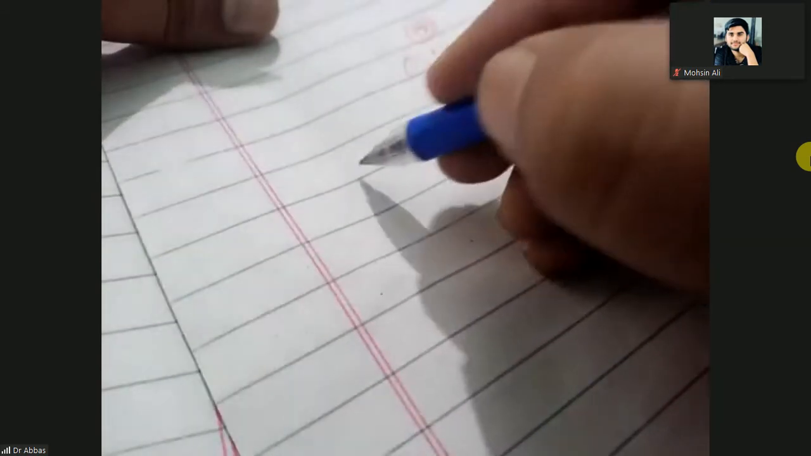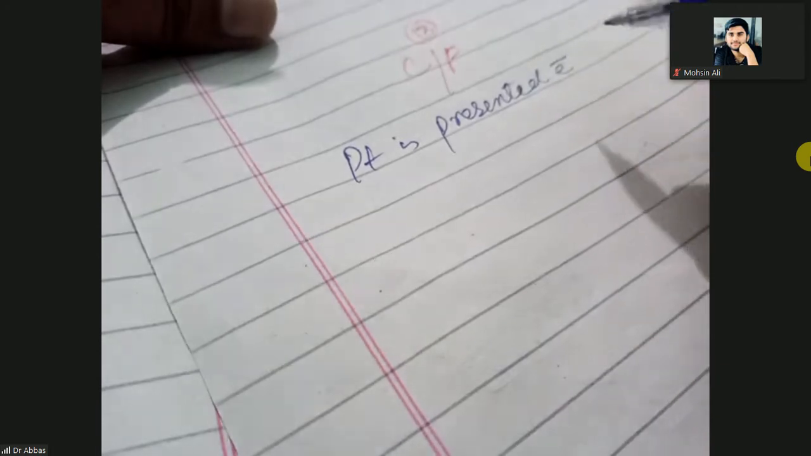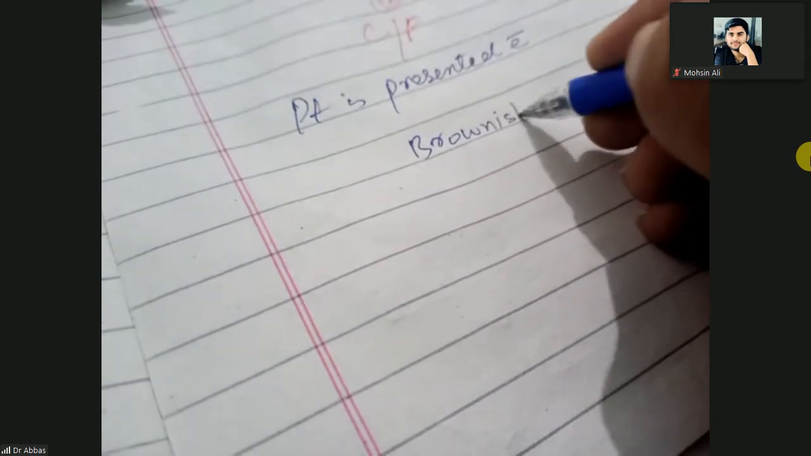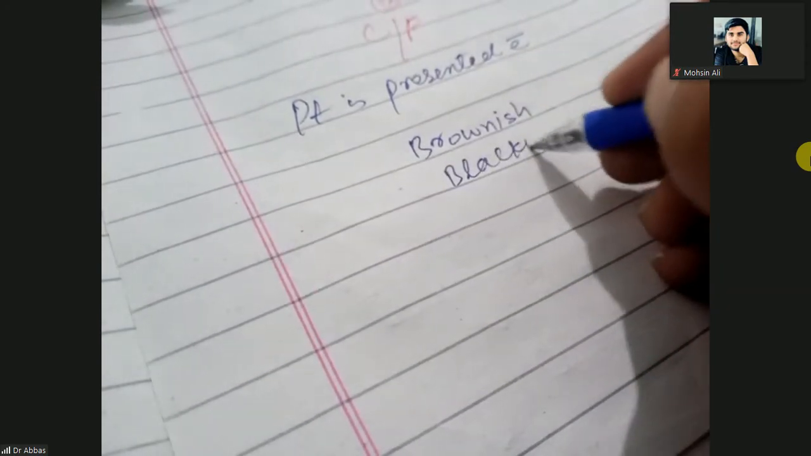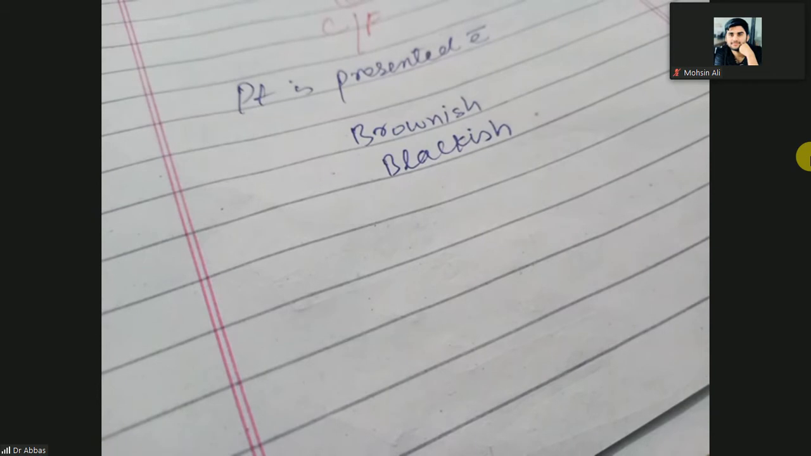So, clinical features. What are the clinical features, or the clinical presentation, of melasma? When a melasma patient presents to you, the patient presents with a brownish or blackish color at various sites of the skin.